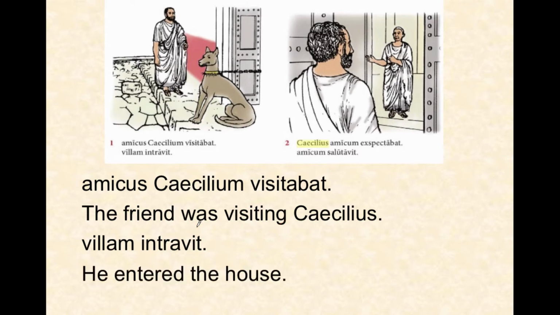He entered the house. Now, this is something new. When you have a sentence like Villam intravit, notice there is no nominative subject in this sentence. When you have that, you assume the nominative subject from the previous sentence. So the he of he entered the house is the amicus from the previous sentence.